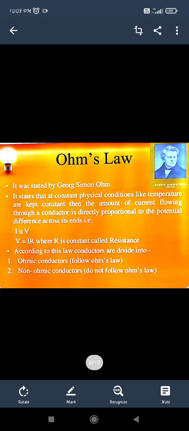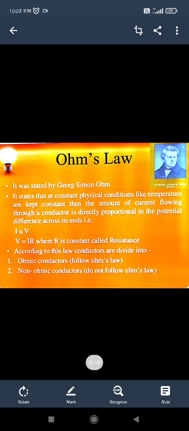Now I am just introducing what Ohm's law is. In the next class we will see it mathematically, and how we have to write Ohm's law. Firstly, this was the law given by the scientist named George Simon Ohm. That's why this law was given the name Ohm's law. So whenever we talk about a conductor, we know that some charges are present, that is electrons, but when the electrons try to move, the space left by the electron is considered its positive charge.